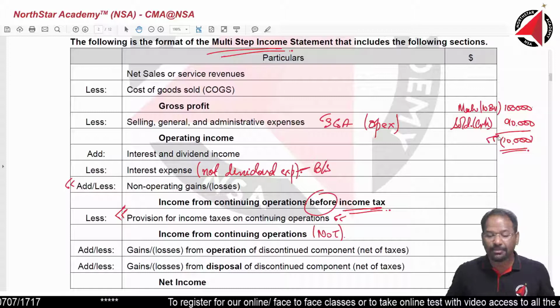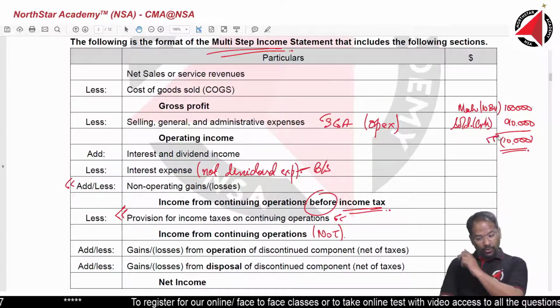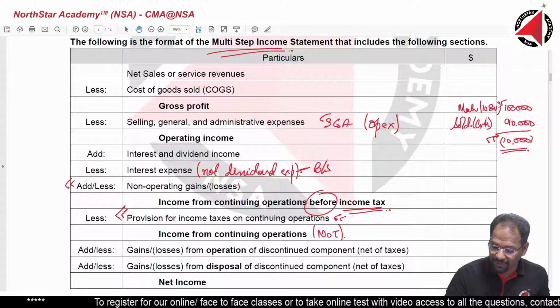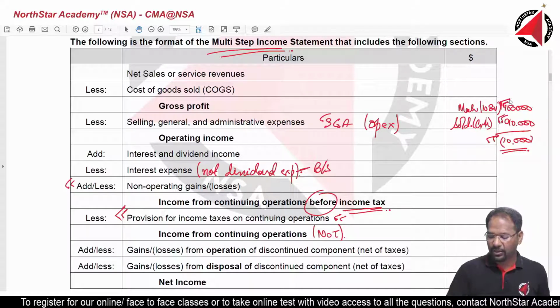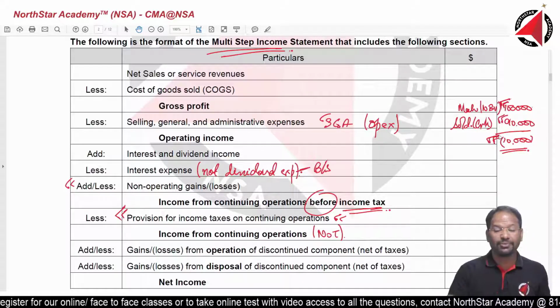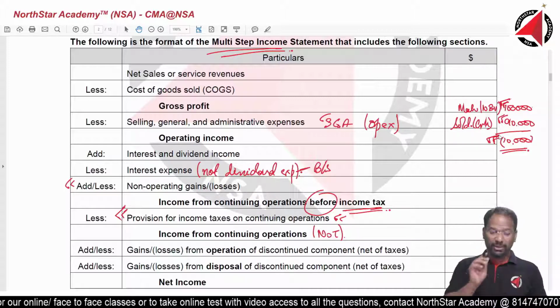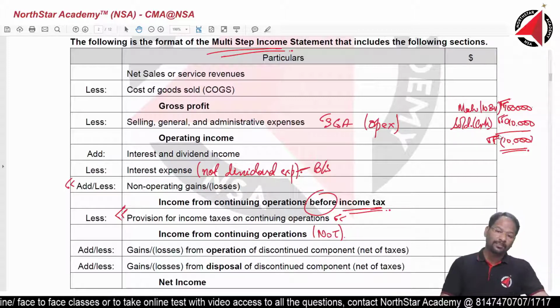Alright, this net amount is called gain or loss. What is this value? This is the sales value. What is this value? This is the net book value. And what is this value? This is the gain value. So gain is always a net number. Only the net number comes to the income statement.